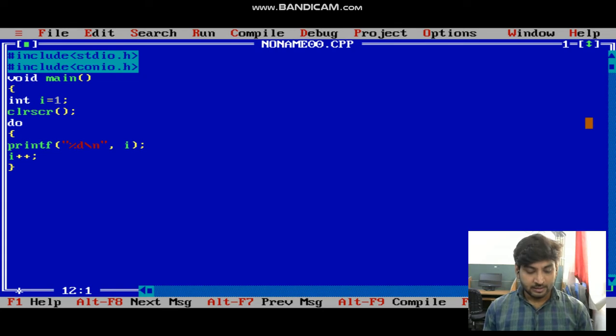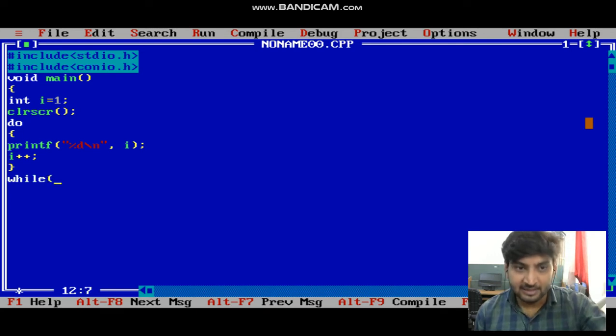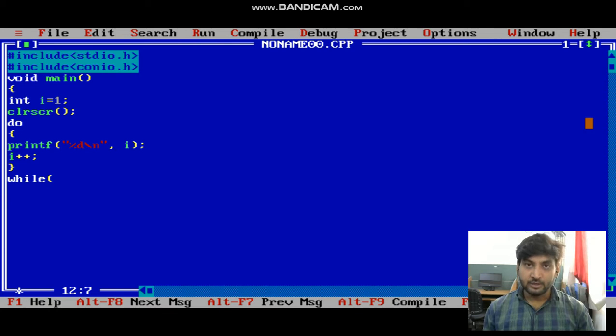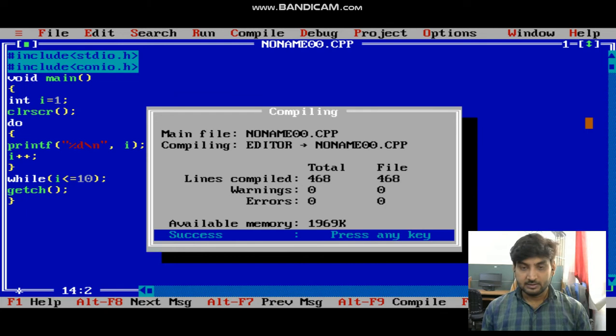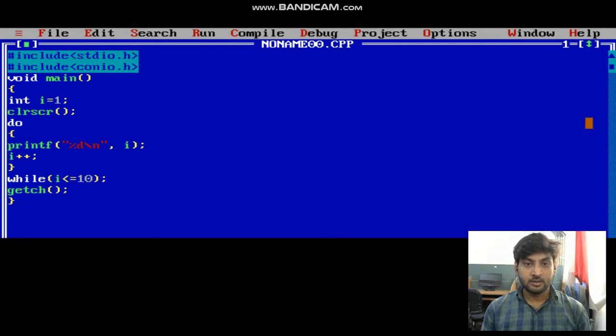Close the bracket. Now I am putting the condition using while loop, right. Here I assign while loop for giving the condition I less than equal to 10, getch, bracket close. Now we will check the program. Yes, there is no error. Now fine, we got a result 1 2 3 4 5 6 7 8 9 and 10. So this is a do while loop program.